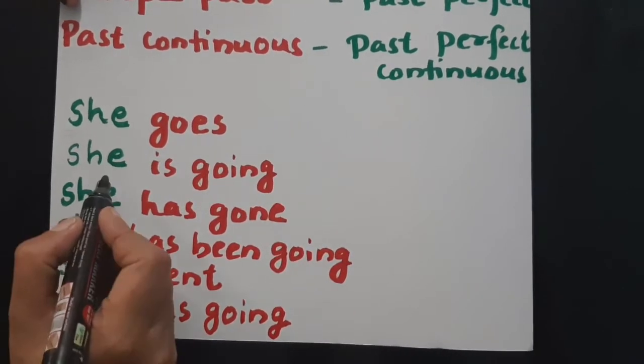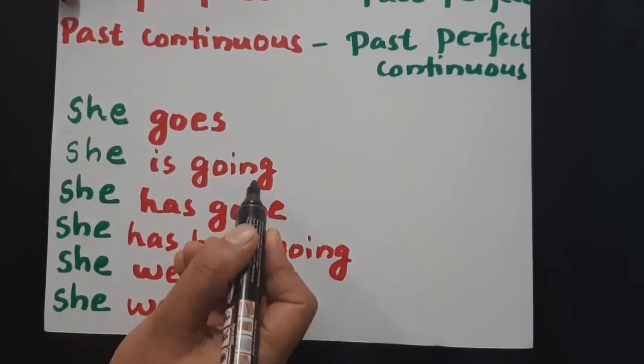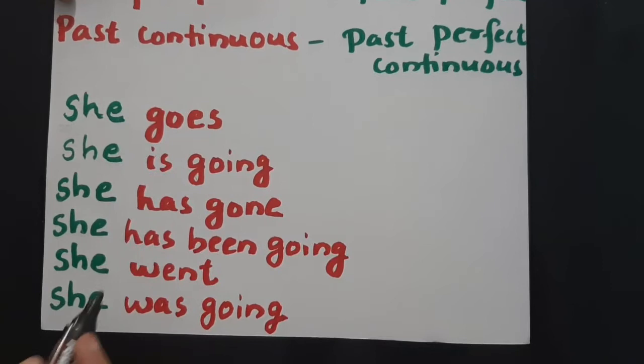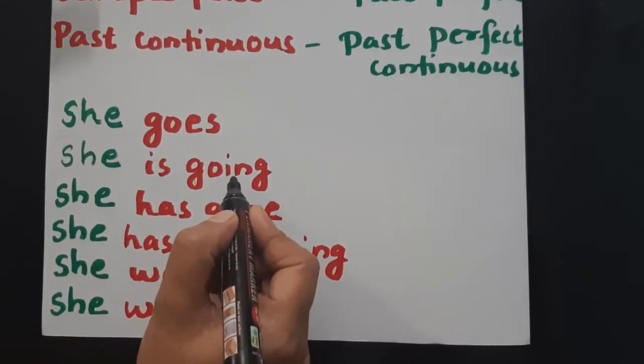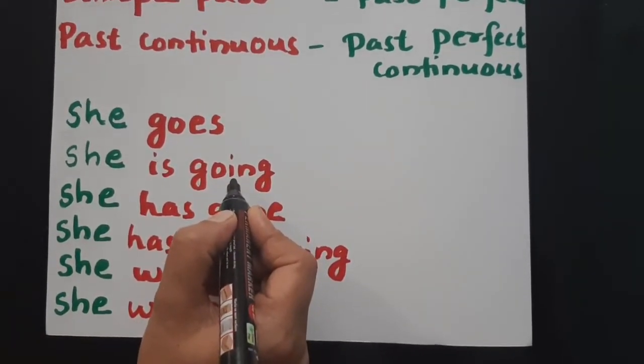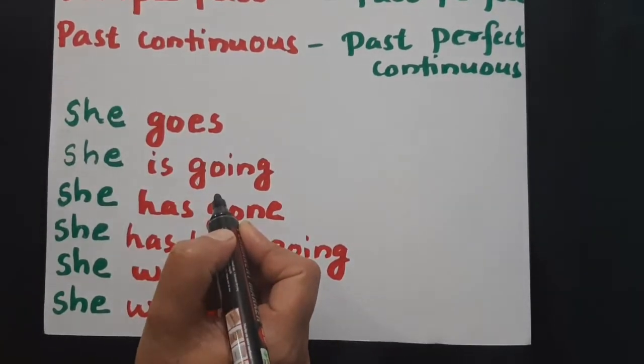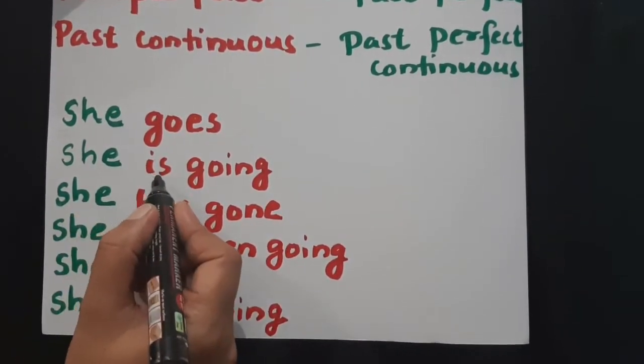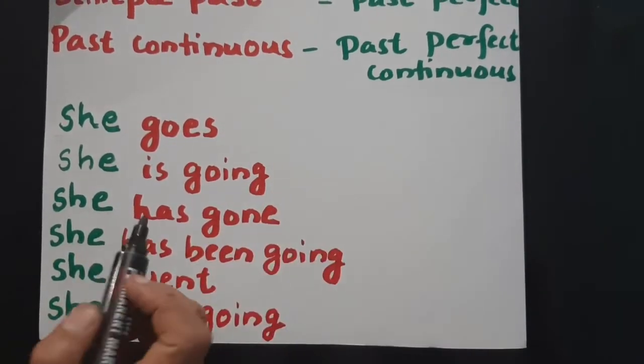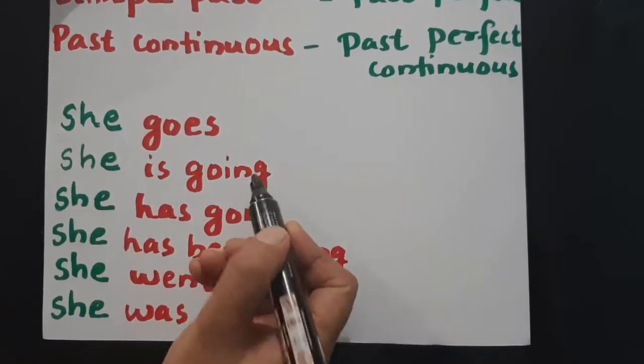Okay, see, she is going. Is going is present continuous. You know that present continuous will change to past continuous form. So she is going will change to she was going.